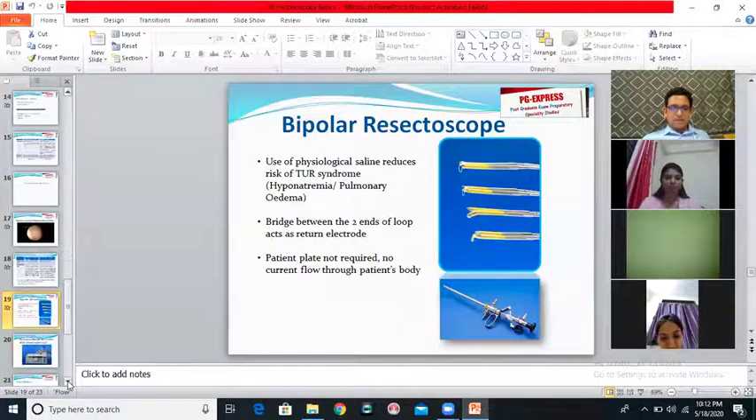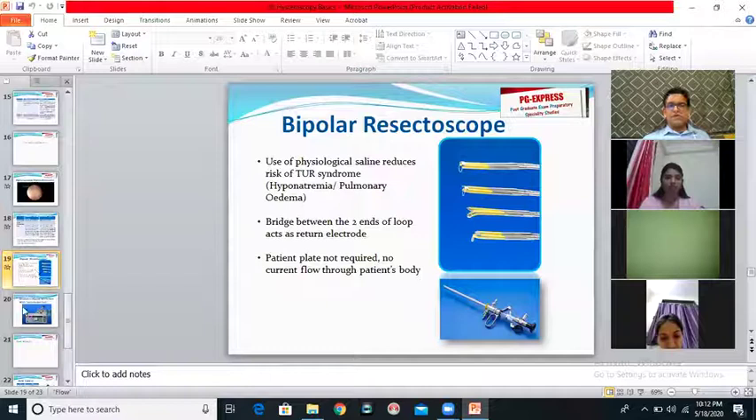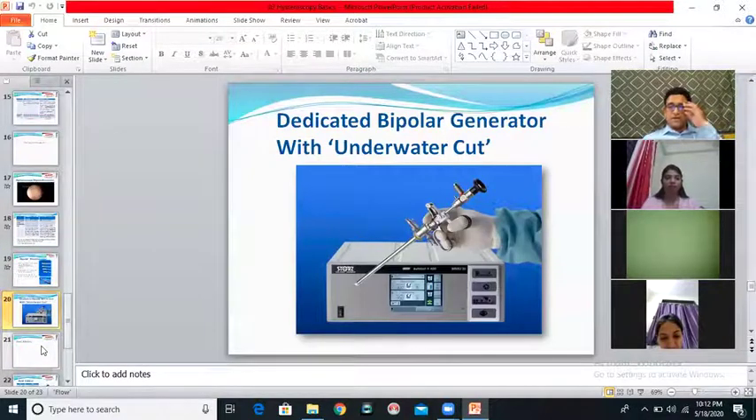And as far as you are concerned, if you are asked in the exam, you will answer that, sir or madam, bipolar energy is the best when it has to be used underwater. I have seen glycine being used, but as a recommendation, it would be best to use saline. And if saline is used, then what we require is the bipolar generator with the underwater cut technology. Just remember this word in order to complete your answer. We require a bipolar generator with underwater cut technology. Your regular bipolar generator will not give you this effect.